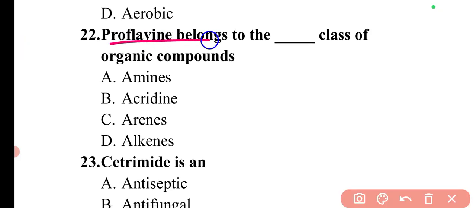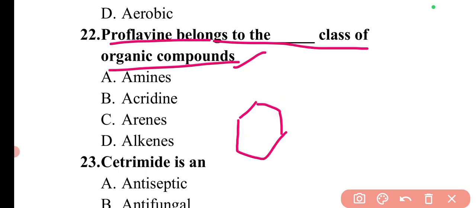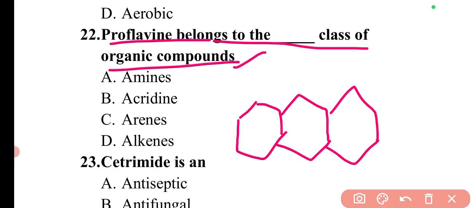Next question is Proflavin belongs to dash class of organic compounds. So Proflavin basically belongs to acridine class of organic compounds. If you can see the structure of Proflavin, sometimes the Proflavin structure can be asked in the exam. So we can check the structure here. It is basically the acridine part. Its structure has three benzene rings fused, which is the acridine part or anthracene.